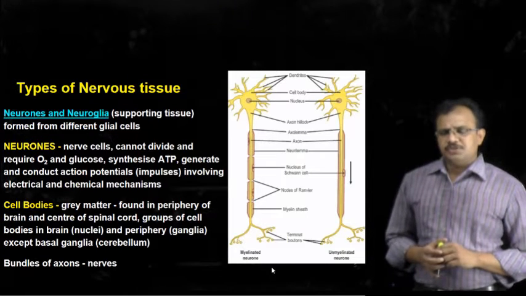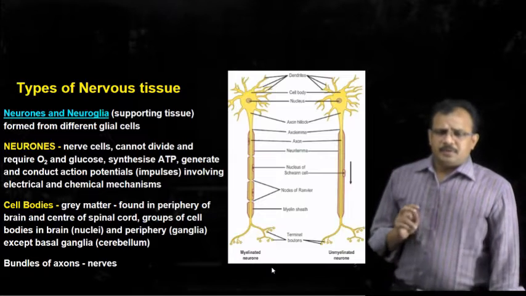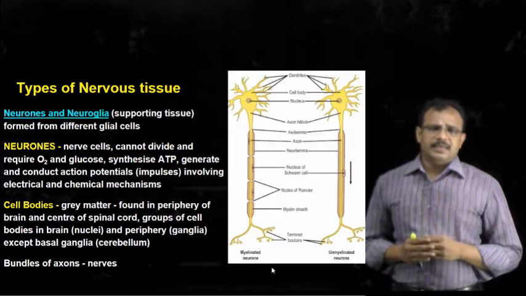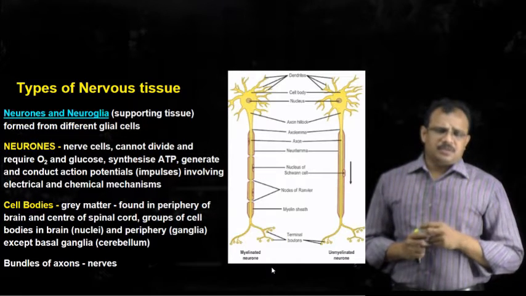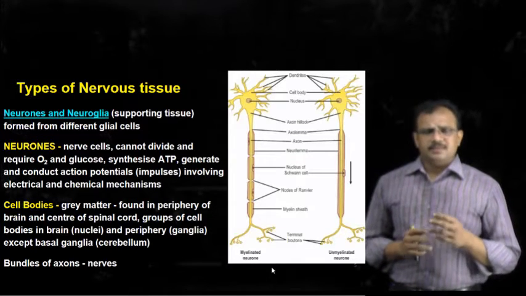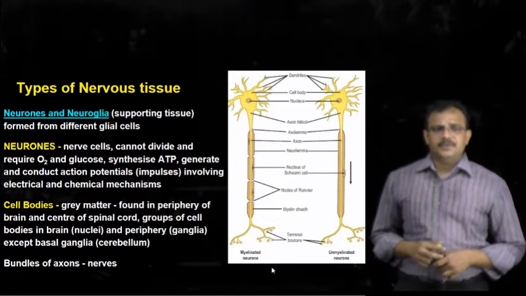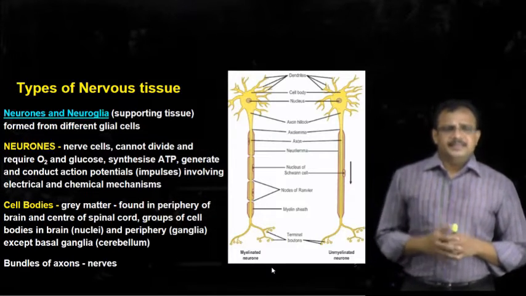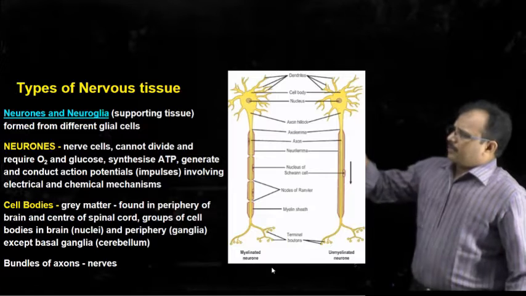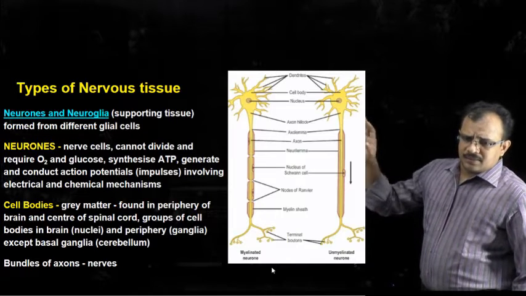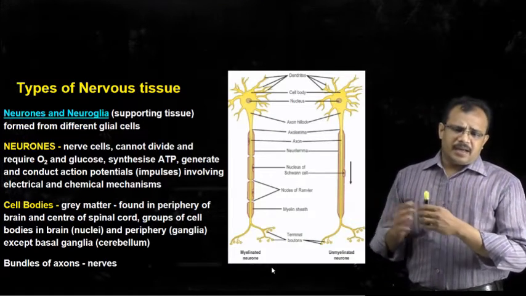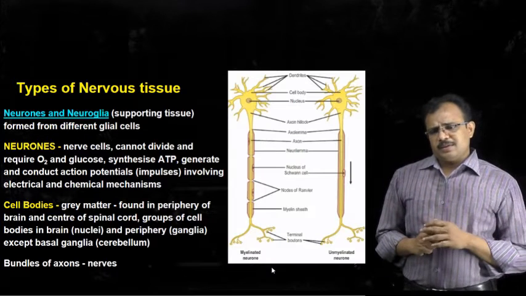When coming to the structure of a neuron, it can be broadly explained that it consists of two parts. One is the cell body and the other is the processes of the cell body, or we can call them extensions of the cell body. The extensions are dendrites and axon. You can see there are many dendrites which arise from the cell body, and there is only one axon.